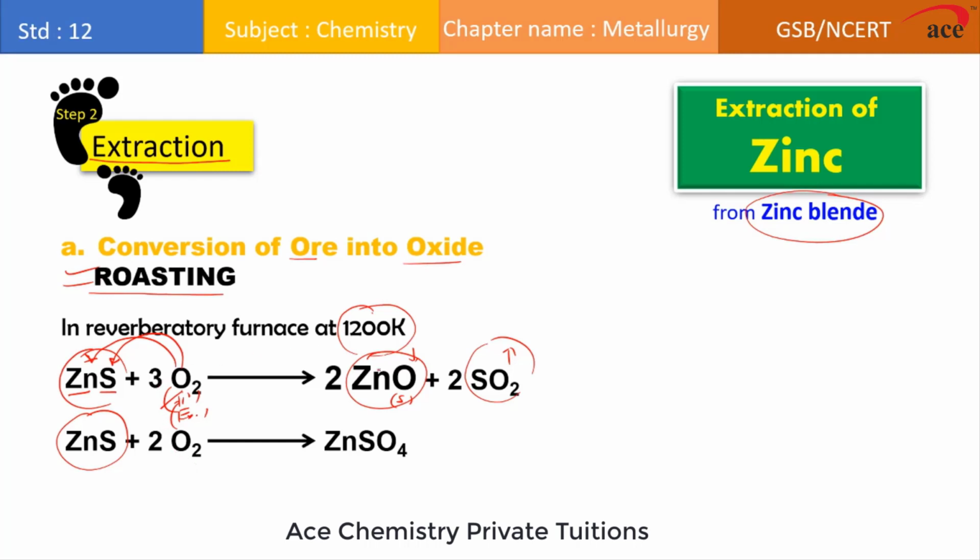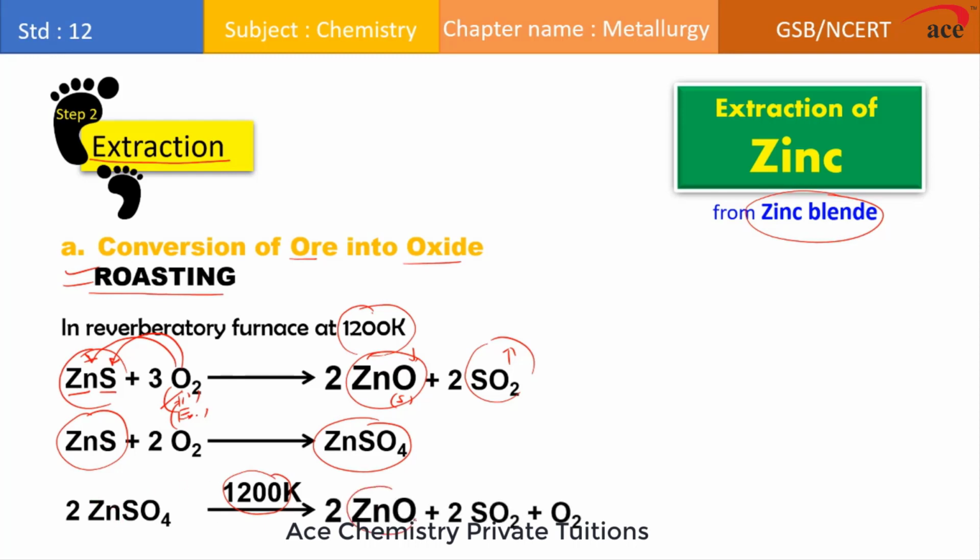Please remember, students, extraction of metal from its oxide is very easy. If zinc sulfide gets converted to zinc sulfate, then it is very difficult to extract zinc. So what we do is thermal decomposition of the zinc sulfate. If zinc sulfate has formed along with the zinc oxide in the roasting process, then it is heated at a higher temperature, and it decomposes zinc sulfate back into zinc oxide, and there is an evolution of sulfur dioxide and oxygen gas.